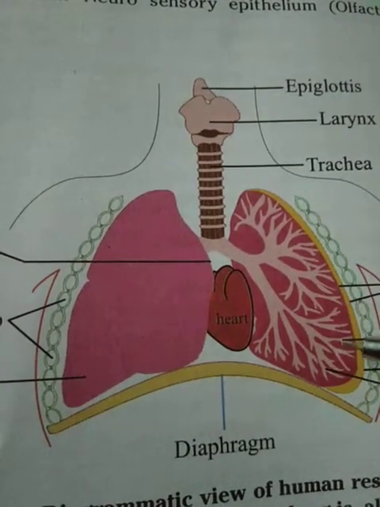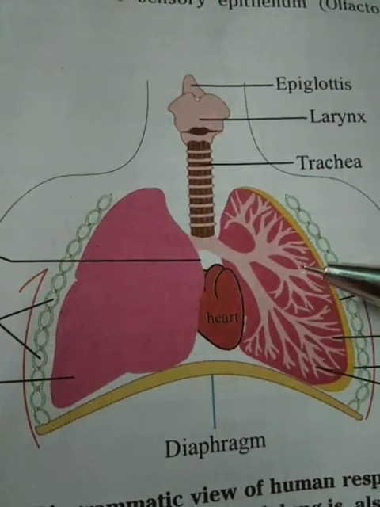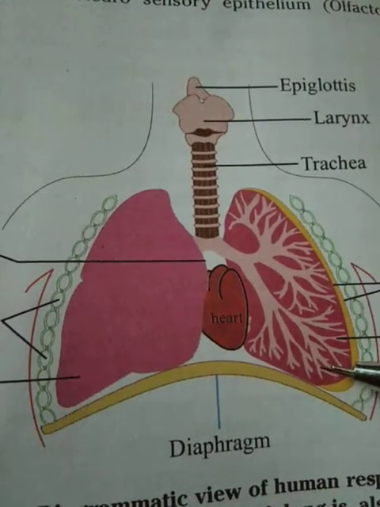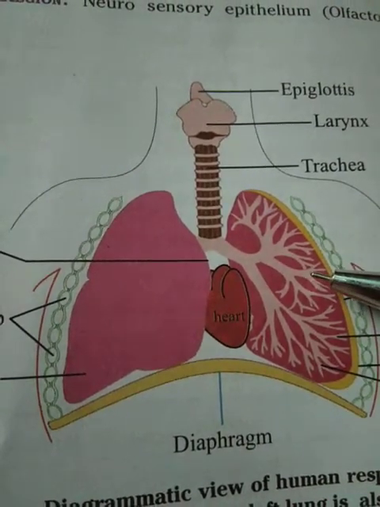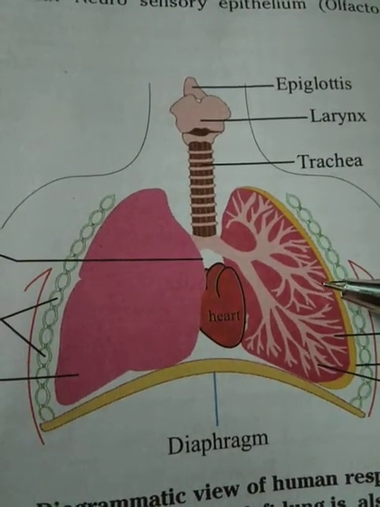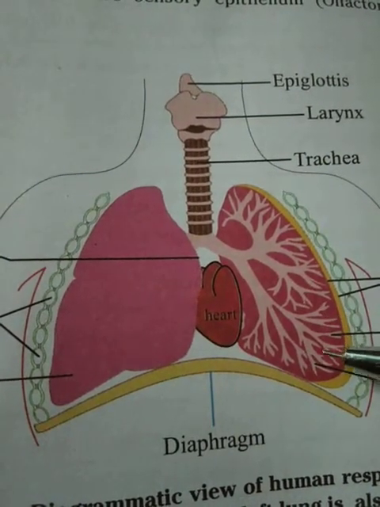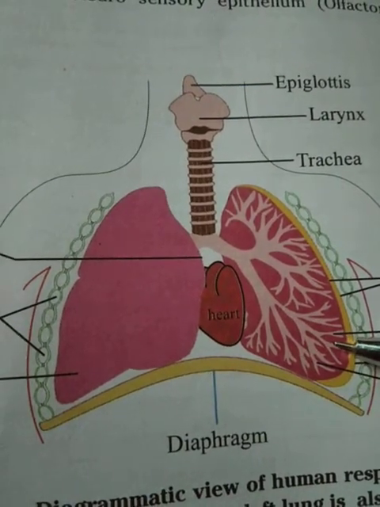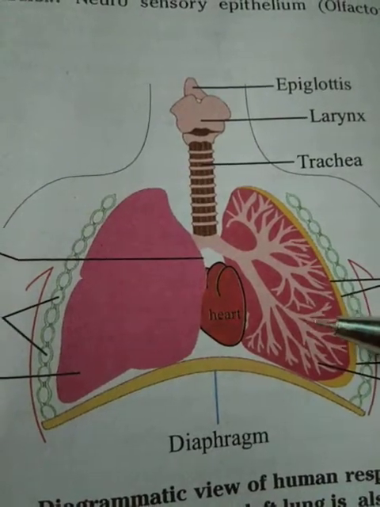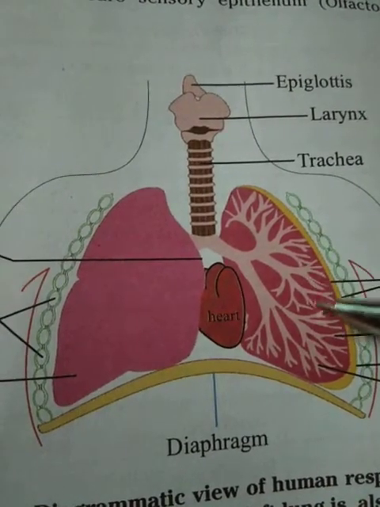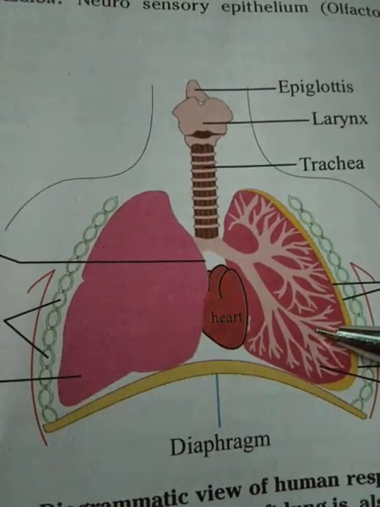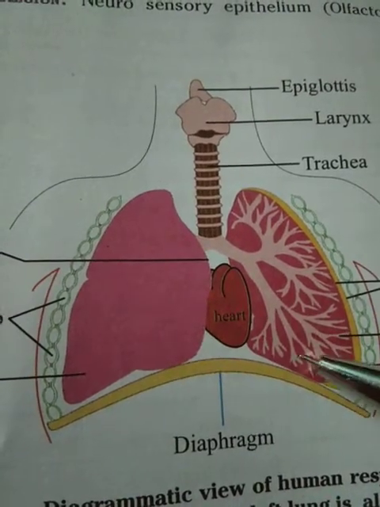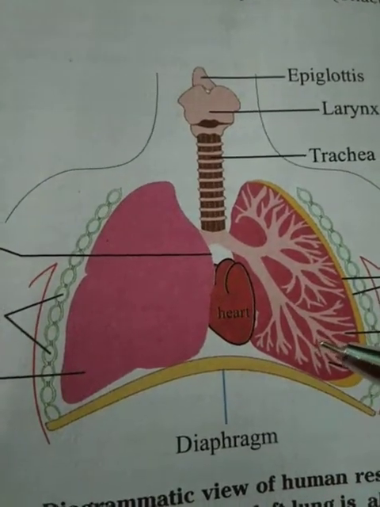And finally, these bronchioles divide into a number of small bronchioles. A number of small bronchioles fuse to form alveoli, or alveolus. So these bronchioles finally make a tree-like structure. So that is the respiratory tree, or bronchiole tree.